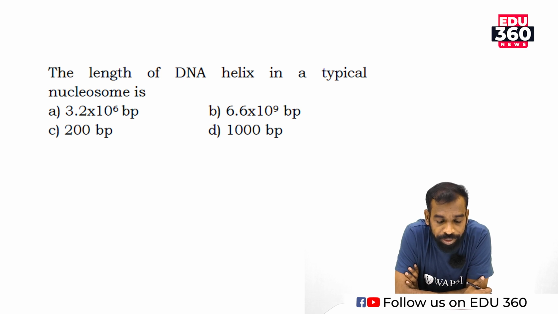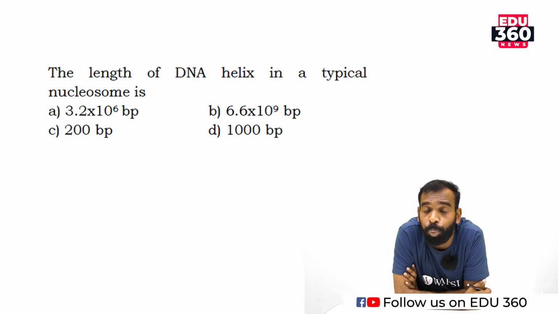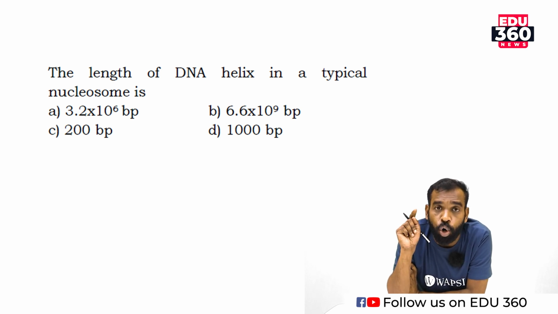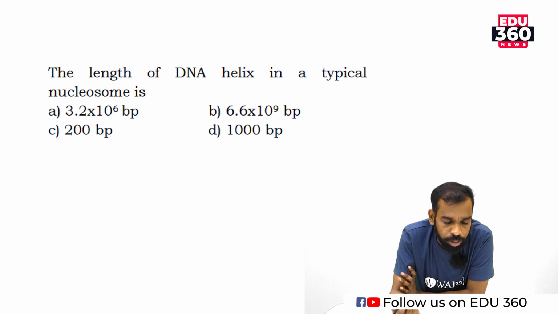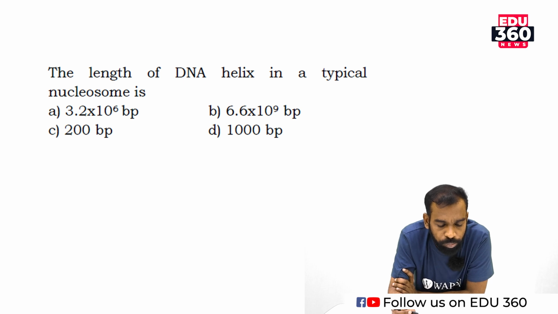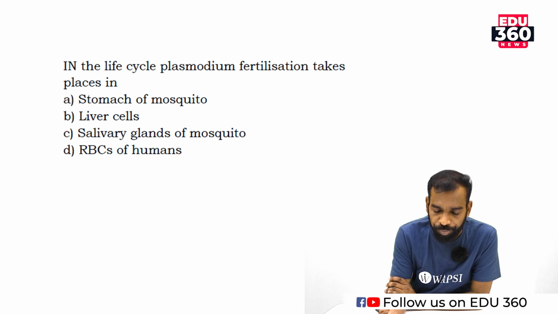The length of the DNA helix in a typical nucleosome is clearly given in our NCERT. The length between consecutive base pairs in DNA, that is how much the length of the DNA helix in a typical nucleosome, having how many base pairs? 200 base pairs.